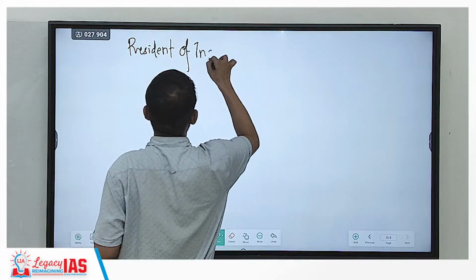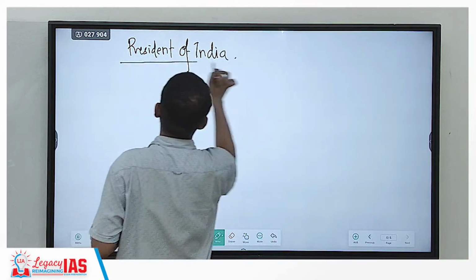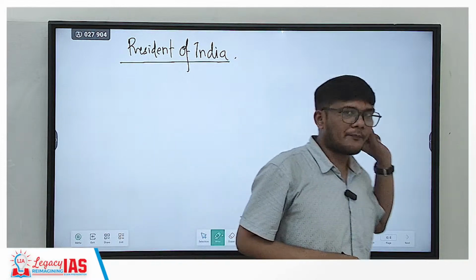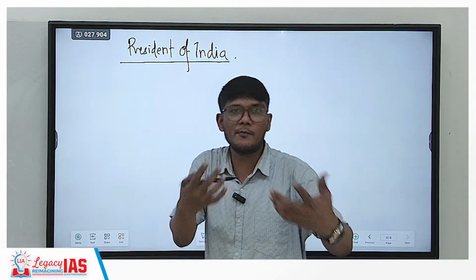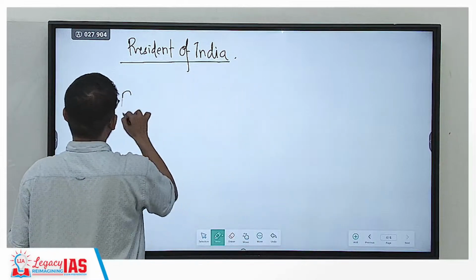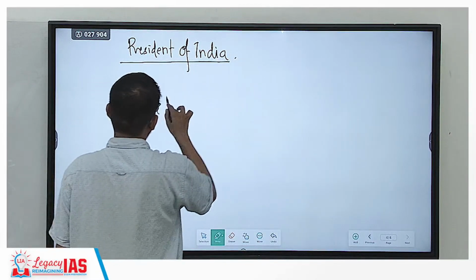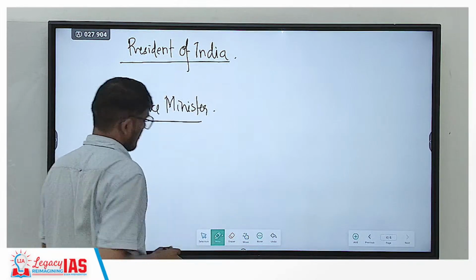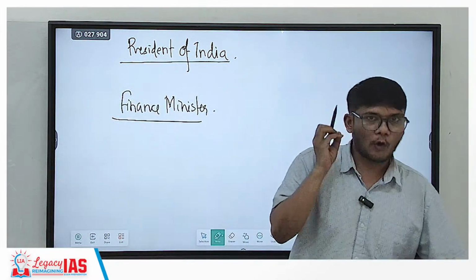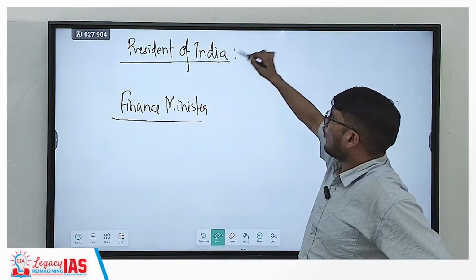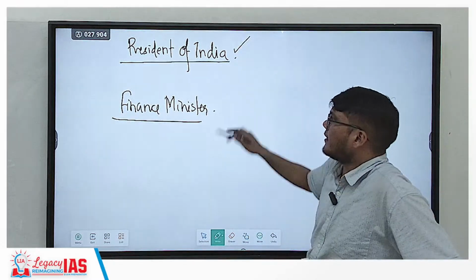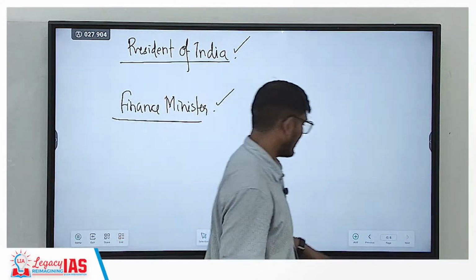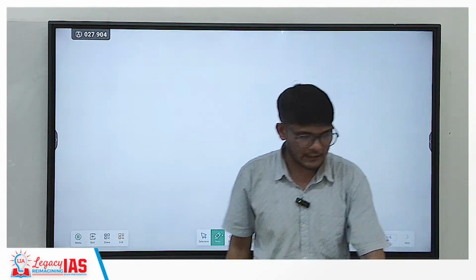The President of India calls upon for the budget to be presented. And who does the President call upon? That means, who will be presenting the budget? That is your Finance Minister. So in prelims, when the question is there, make sure you read it properly, whether they are asking who calls upon for the budget to be presented, or who is presenting the budget. That needs to be very clear.